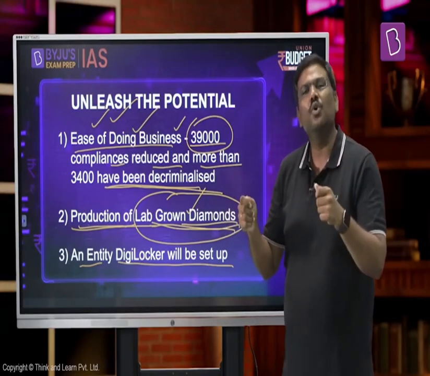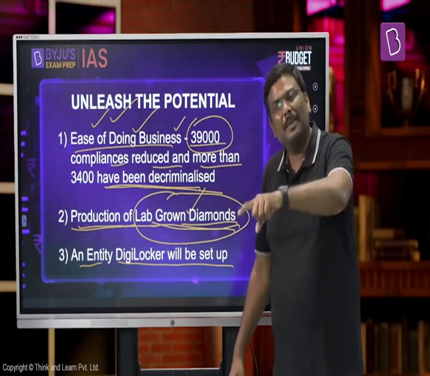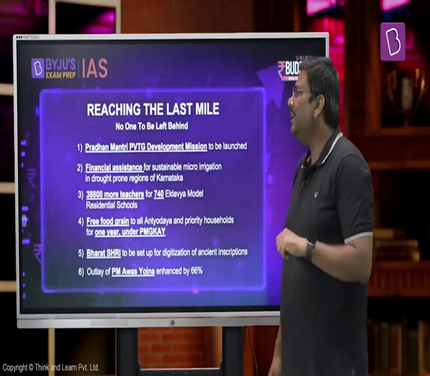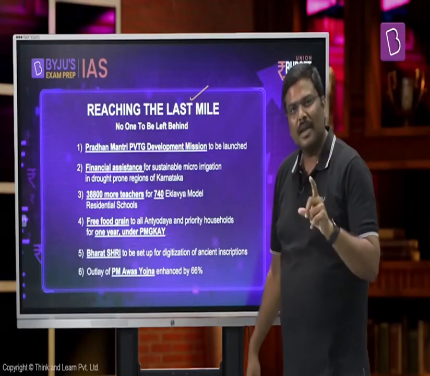One more way to make it much easier to store, to transfer, or to provide all these documents which are required by multiple agencies, especially from the businesses at multiple points of time. So these are the three very, very important areas of announcement. The next important area, the sixth key pillar of announcement, is reaching the last mile. That will be handled by Harshmeet sir now. Thank you for that, sir.